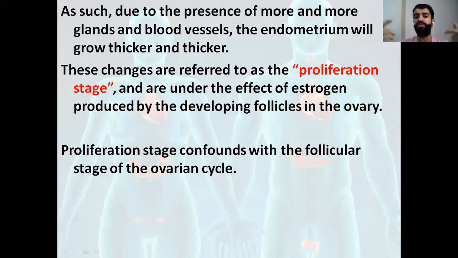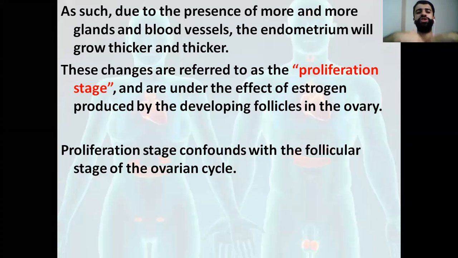So, due to the presence of more glands, tubular glands, and more blood vessels, the endometrium is going to be thicker and thicker. These changes are referred to as the proliferation stage, and it's under the effect of the hormone called estrogen. Sometimes they call it estradiol. So estradiol and estrogen are the same. Okay? So estrogen is produced by what? By the follicles inside the ovary.